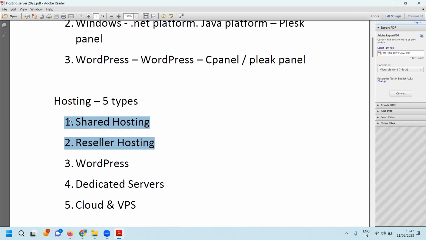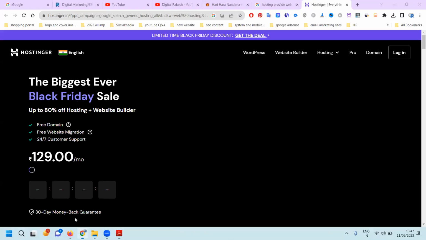So what is shared hosting? What is reseller hosting? An n number of websites with one login and one password for security is called shared hosting. If one website is hacked, all the rest will be hacked. If one website is affected by a virus, all the rest will be affected. All websites and all domains are in one login itself. That is called shared hosting.